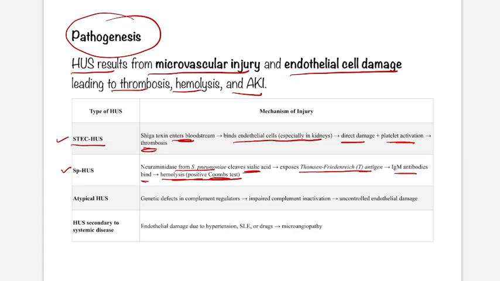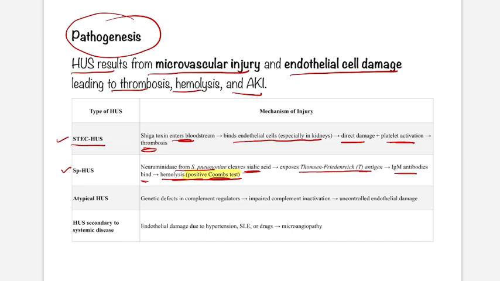This is very important. In Streptococcus pneumoniae HUS, the Coombs test is positive due to neuraminidase from S. pneumoniae cleaving sialic acid that exposes the Thomsen-Friedenreich T antigen, which binds to IgM antibody and produces a positive direct Coombs test.